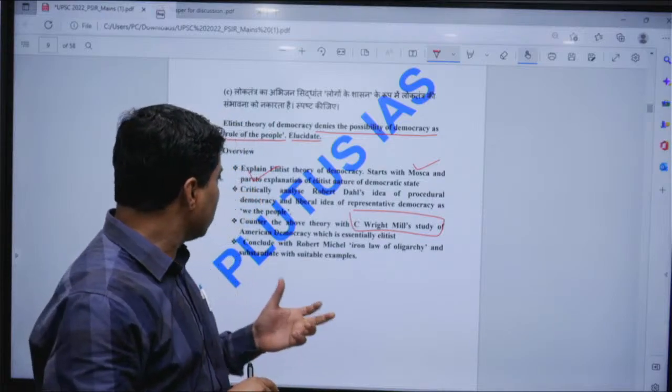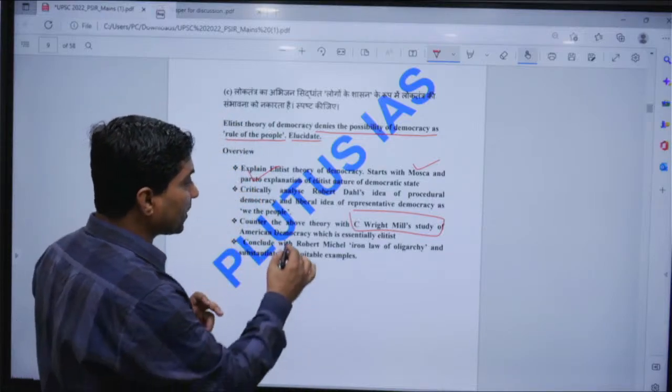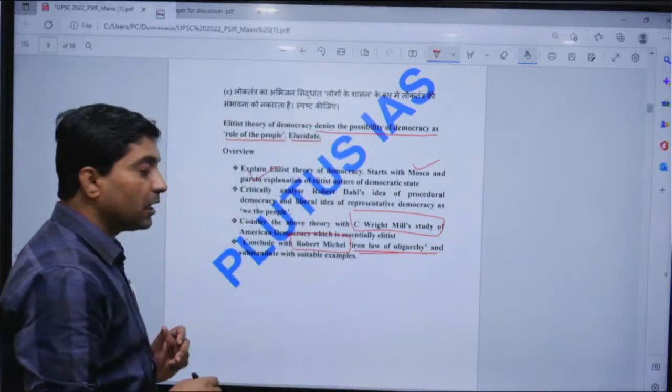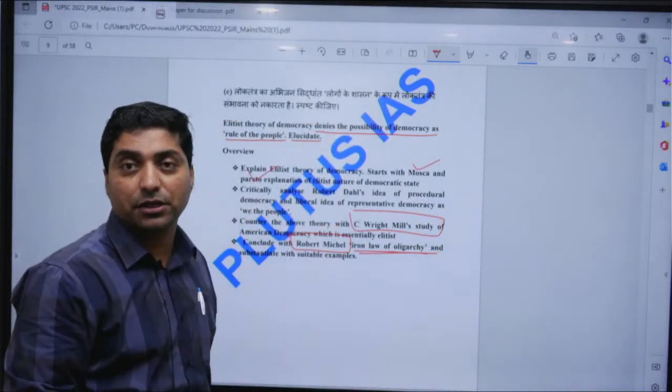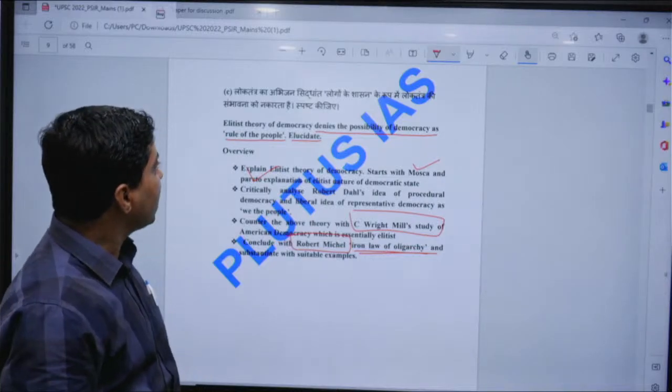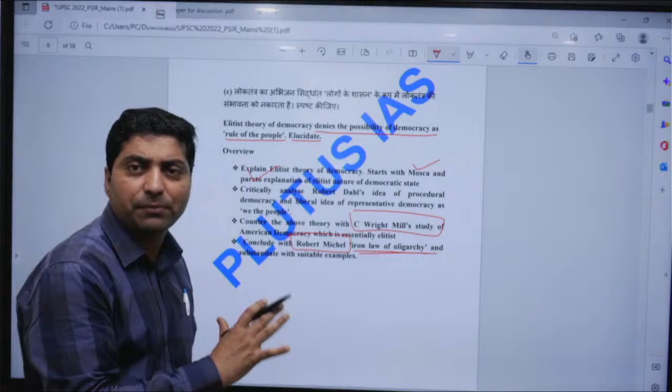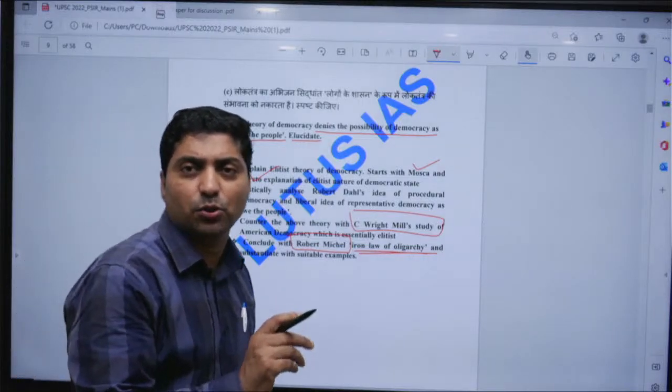And one can also bring in Robert Michels, who talks about the iron law of oligarchy, to substantiate the idea.